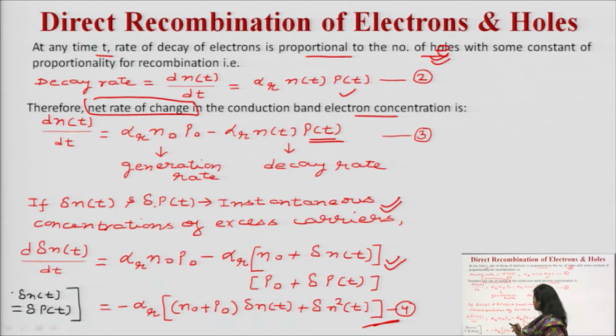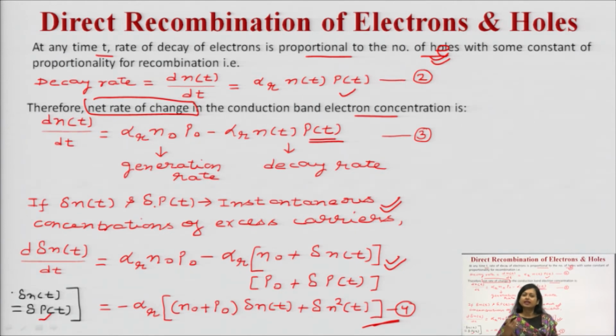Now, what can we assume? We are assuming that the small increase in the electron concentration is equal to the increase in the hole concentration. See, if one electron moves from the valence band to the conduction band, one hole is created.